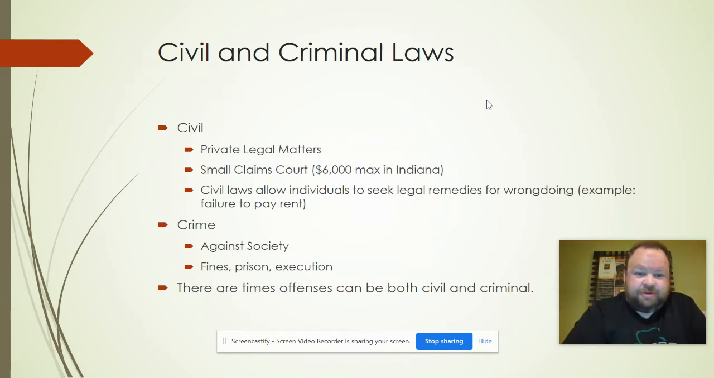Criminal laws are laws against society. So these are the bigger laws, the murders, the thefts, the arson, the big laws. There are also times when laws can be both criminal and civil. I think a lot of us look kind of at the O.J. Simpson trial as a good example of that.